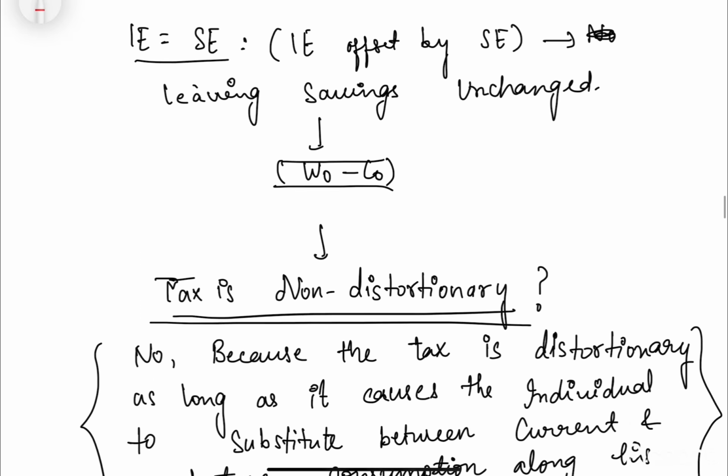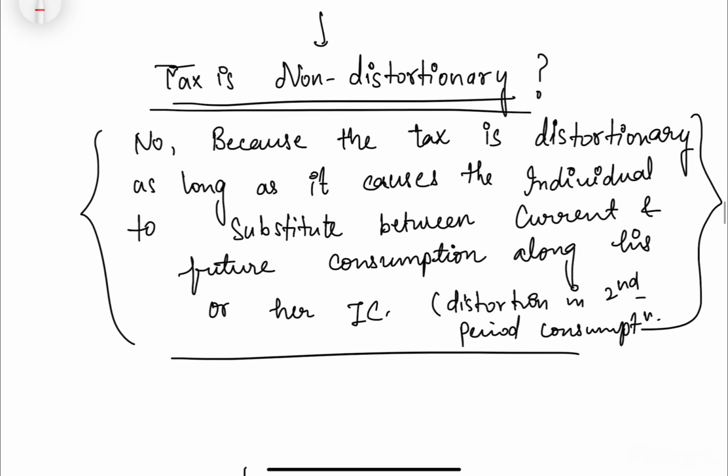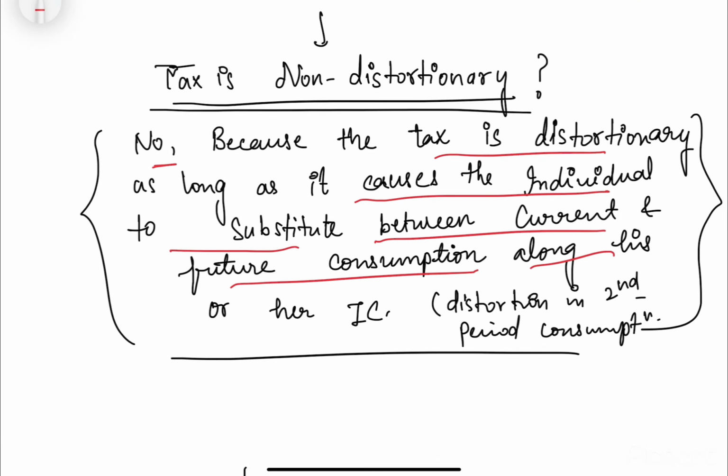दैट्स इट. ओके, सो व्हाट लाइक कैन वी से कि हमारा टैक्स नॉन डिस्टॉर्शनरी है क्योंकि हमारी सेविंग चेंज नहीं हुई. So we would say no. Why? Because tax is distortionary as long as it causes the individual to substitute between current and future consumption along his or her IC. So जहाँ पे भी हमारा substitution हो रहा है, we cannot say कि हमारा tax non distortionary है, because जहाँ पे substitution होता है, like we are substituting between two goods, two commodities. Here that is current and future consumption.